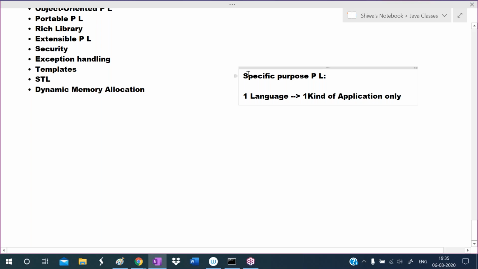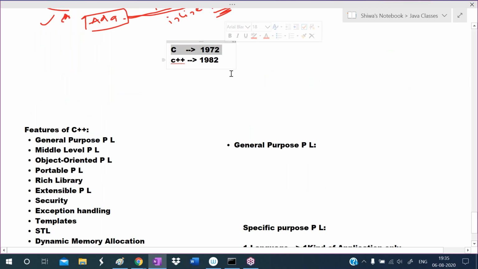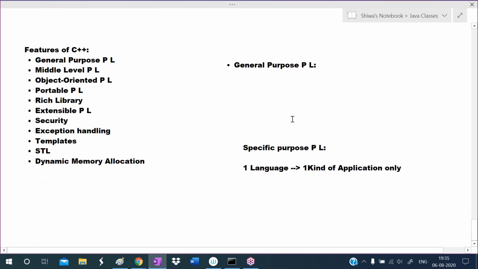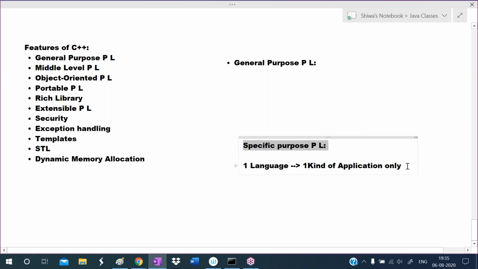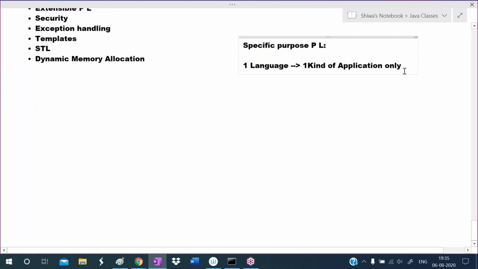Okay, I will explain. Specific purpose programming language means using one language, we can develop one kind of application only. The C language was introduced in 1972. Before C language, almost all the languages were specific purpose programming languages only. Listen carefully, try to understand. What are those languages?